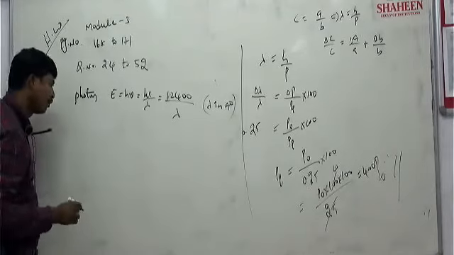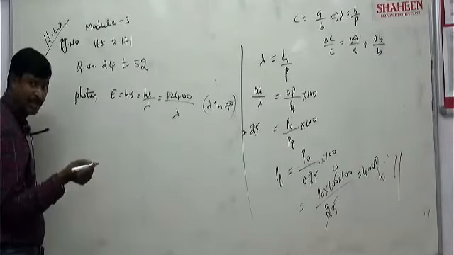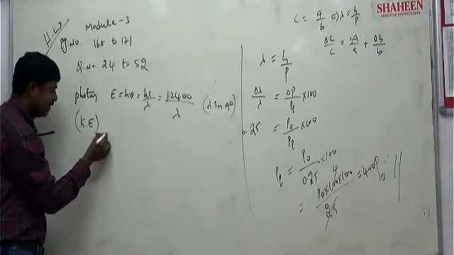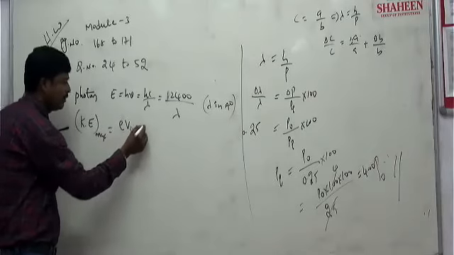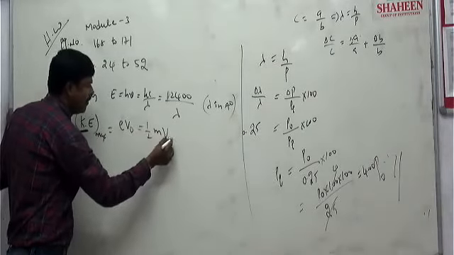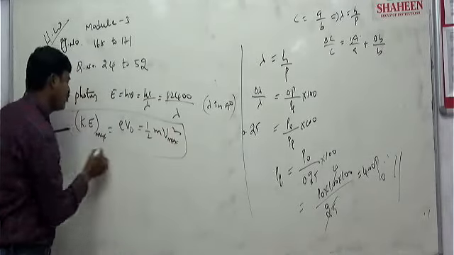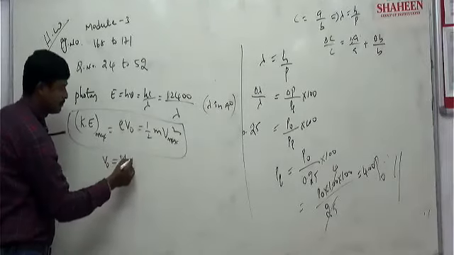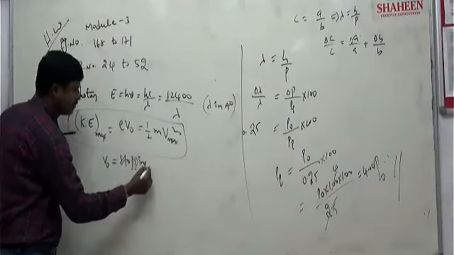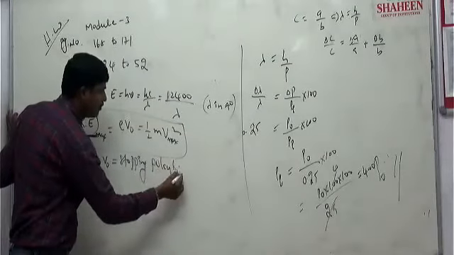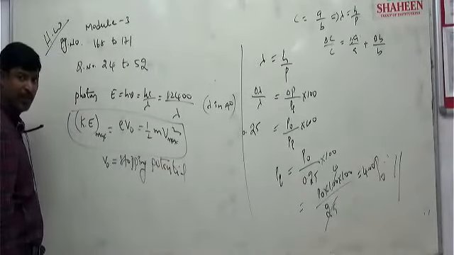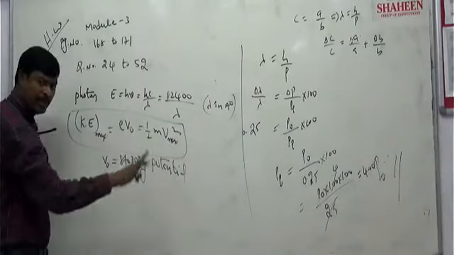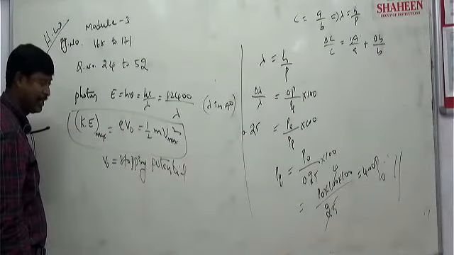Next, the photoelectric equation, one stopping potential relation, kinetic energy maximum. KE maximum, kinetic energy maximum, is e V naught, or this can be written as half m V max square. Here e is the electron charge, V naught is the stopping potential. At which potential does the photoelectric current stop? Stopping potential: e into stopping potential will be the maximum kinetic energy of the electron.